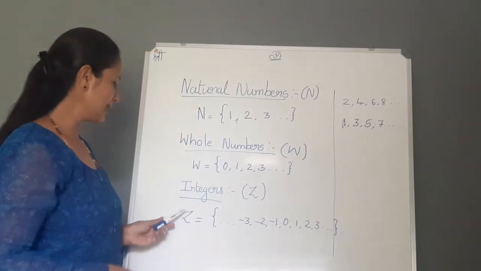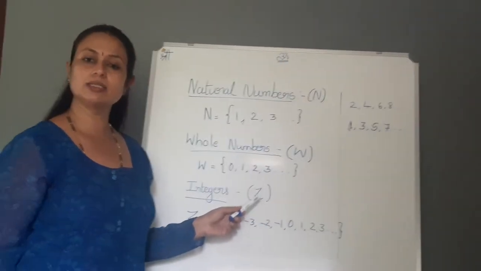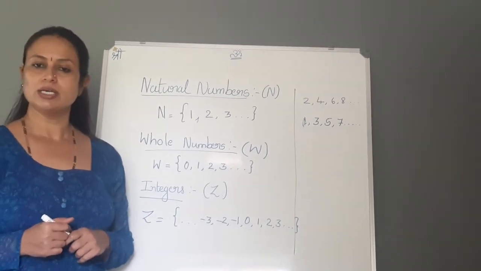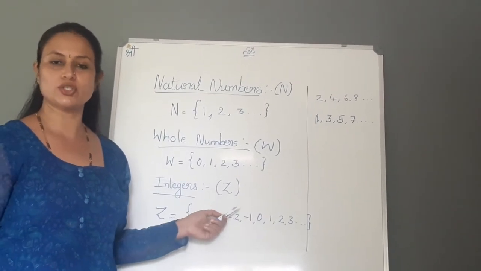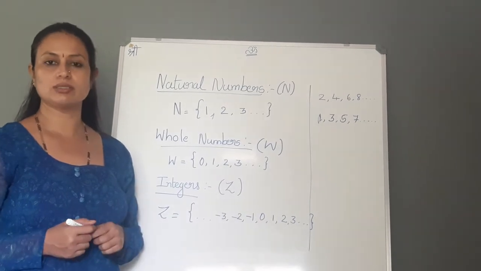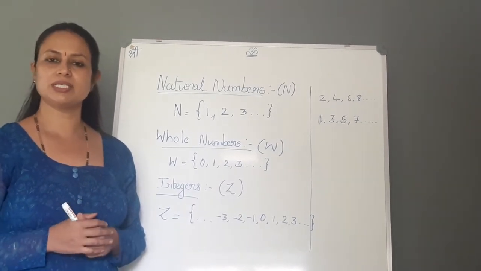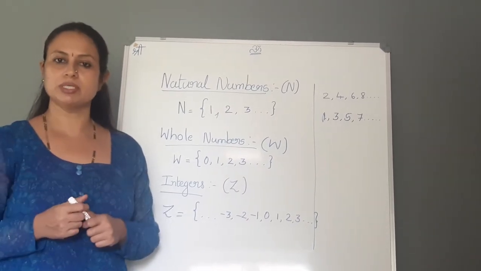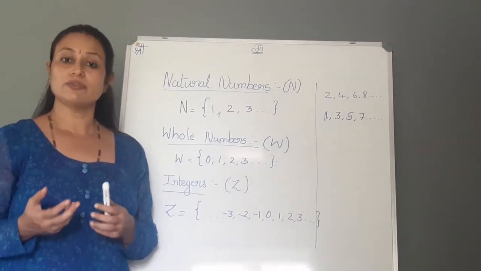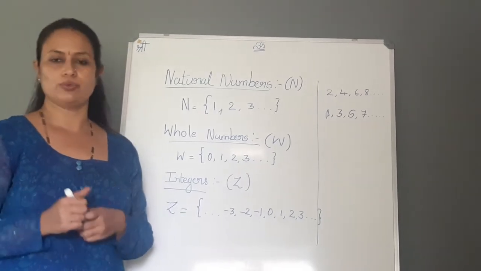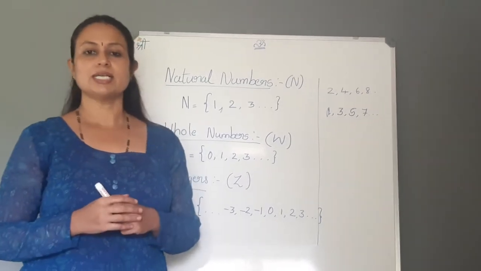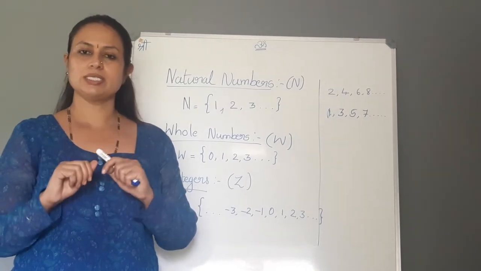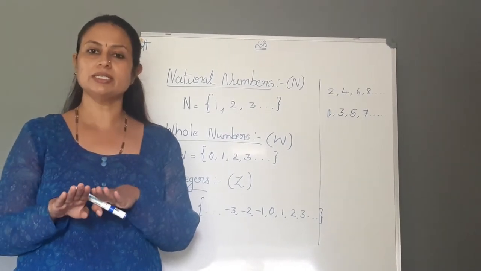Why did I represent integers by the letter Z? Because Zahlen is a German word from where the integer Z came. Zahlen means counting. When you started counting the numbers, sometimes we go for negative numbers. Like how? When I say sea level, it means the sea near the land.